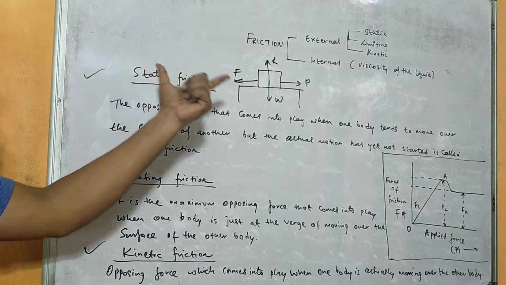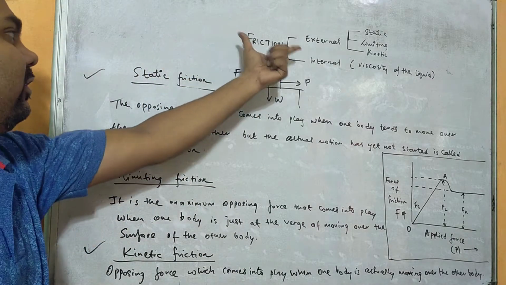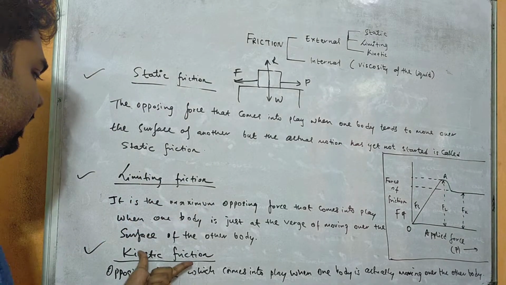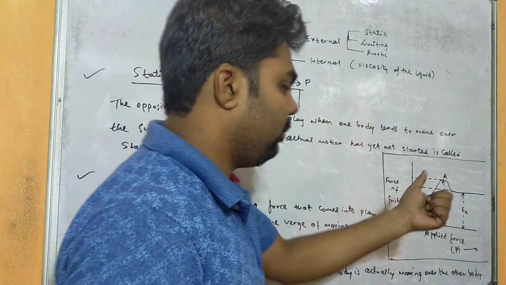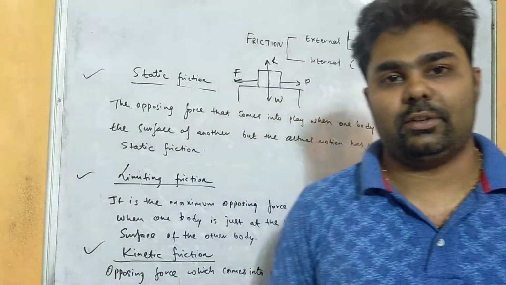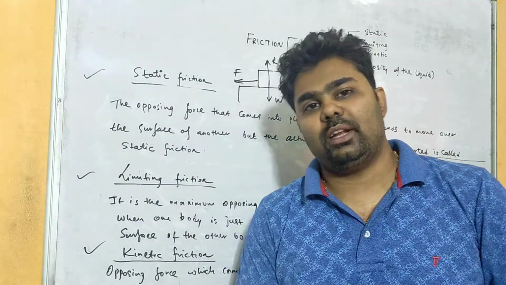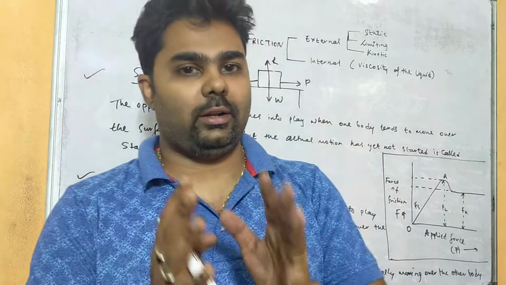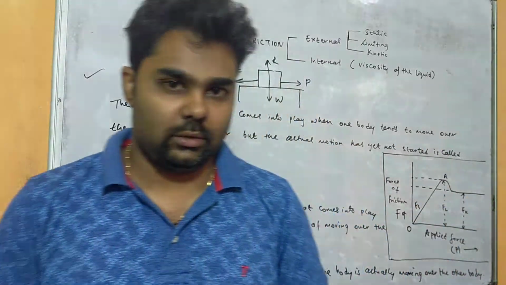So these were the three different types of external friction, that is static friction, limiting friction and kinetic friction. So this graph is also important, along with the definitions. So I hope you have understood today's class. We will continue this in the next class. So till then refer to your books and write these notes in your exercise book. See you soon.